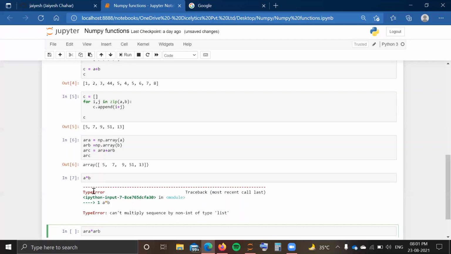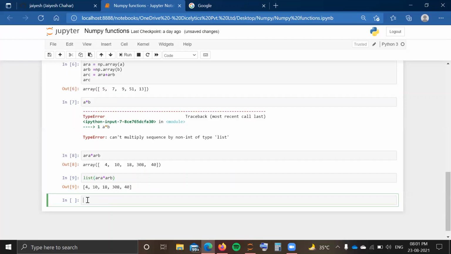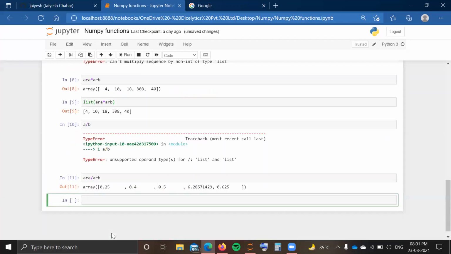If I write ARA cross ARB, it is going to give me a multiplication of array A and array B. Now, if you want to have a list of this multiplication, that is also easy. Just write list before the ARA and ARB multiplication. Here you can see this is going to return me a list. In a similar way for division also, you are going to get an error for a list, but you are going to get the result in case of NumPy arrays. If I write ARA divided by ARB, you can see I'm getting a result for this.